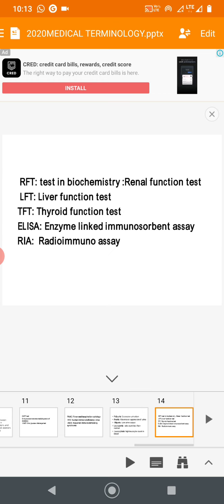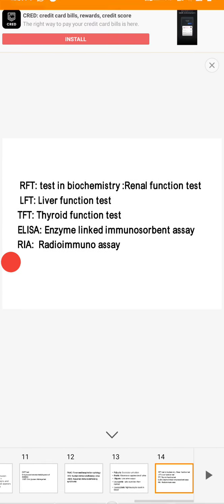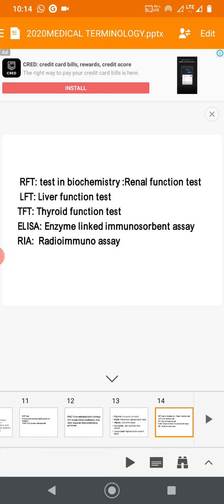There are also some test names like RFT, renal function test, LFT, liver function test, and TFT, thyroid function test. ELISA, enzyme linked immunosorbent assay, is used to detect mainly antibodies and sometimes antigen in the serum. So it is an antigen antibody test. Radioimmunoassay also detects antigen or antibody, but here a radiolabeled isotope is used. That's why it is radioimmunoassay.